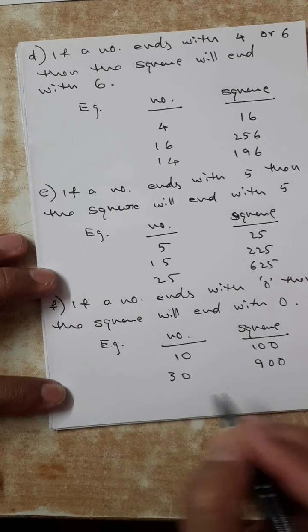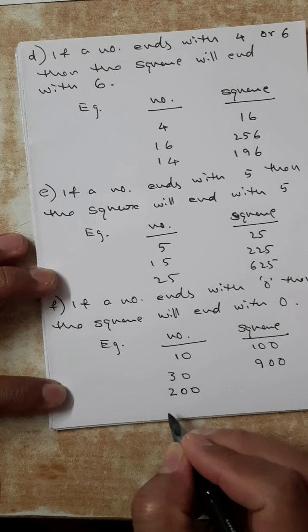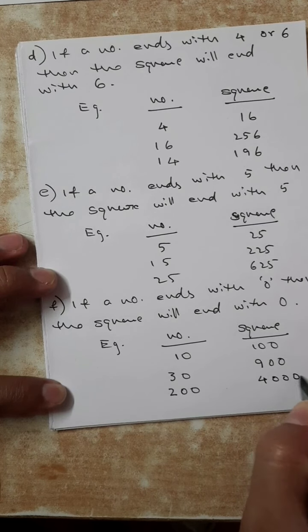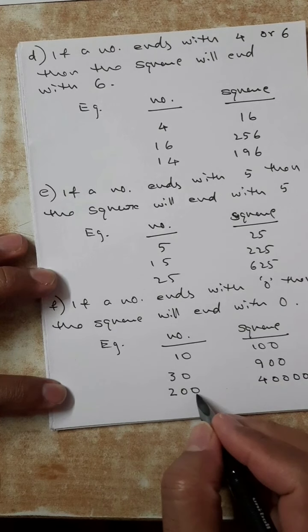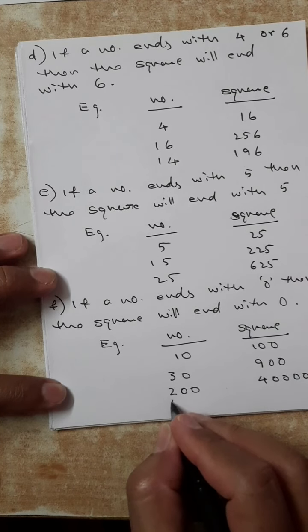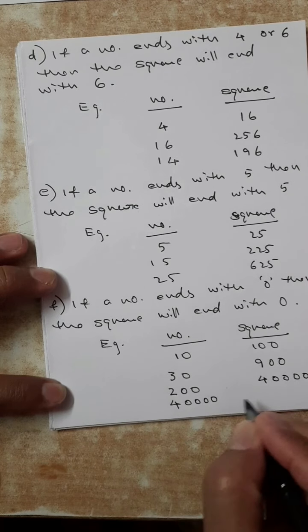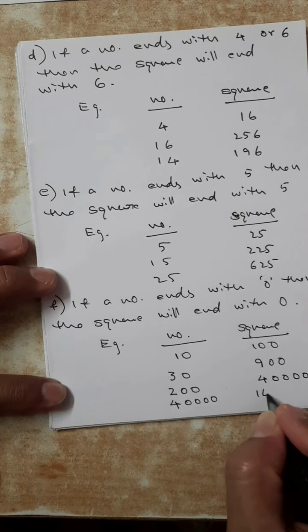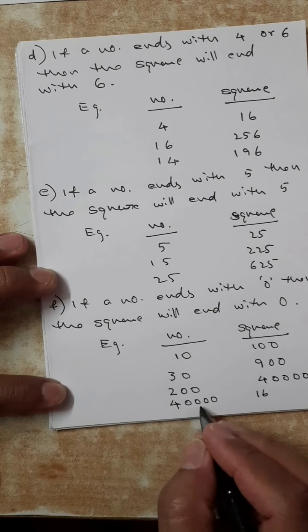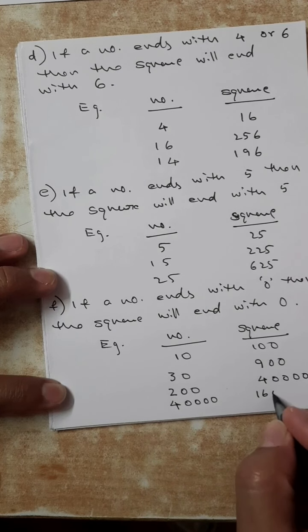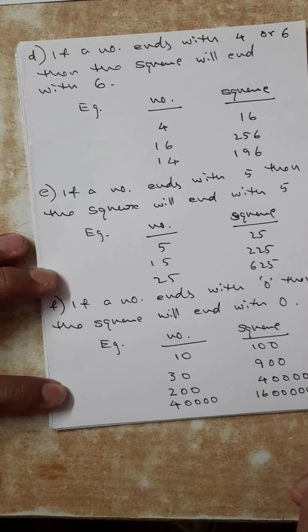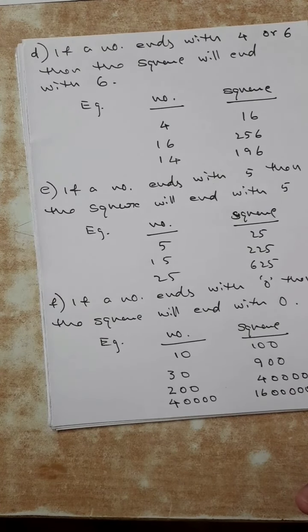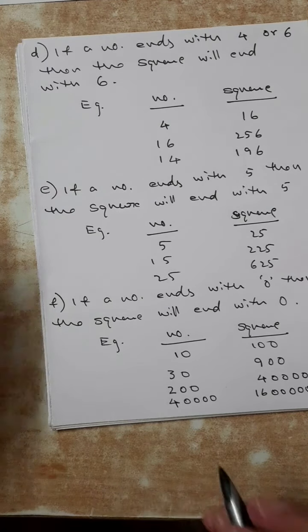Ending with 0 means, 10 means 100, 20 means 400. 40 square will have square of 4, 16. How many zeros will be there? Here it is 4, so 8 zeros? No, 40 has one zero, so two zeros. So I will explain that property also. So these properties are over.